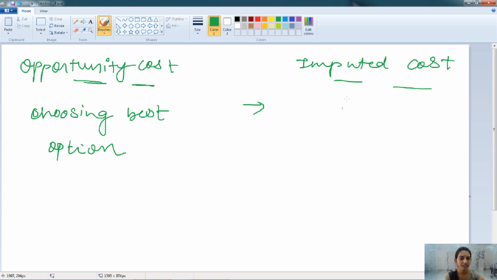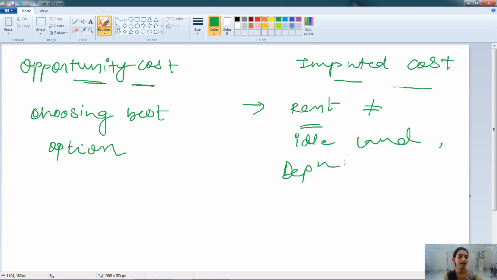Whereas imputed cost is related to, apart from choosing the best option, the rent which is never received or paid, the rent on the idle land, or the depreciated machinery which is still in use. So this is known as the imputed cost. Imputed cost is the subdivision of the opportunity cost.